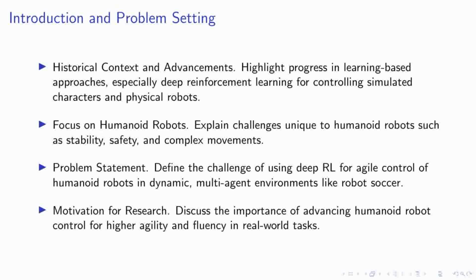Turning our focus to humanoid robots, we encounter a unique set of challenges. Unlike their quadrupedal counterparts, humanoids must manage a higher degree of instability and a greater number of degrees of freedom, all while ensuring safety. These factors complicate both the design and control algorithms necessary for effective operation.